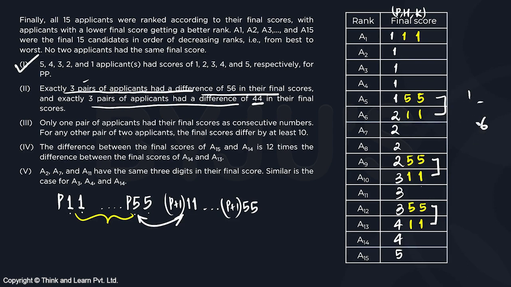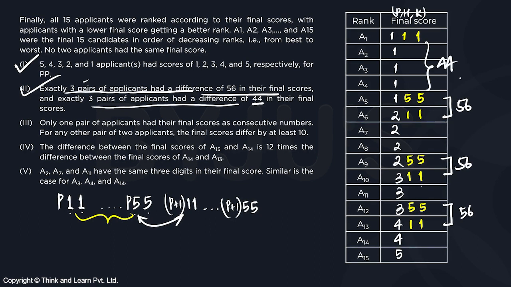Now, the second statement, it makes sense. So it says 3 pairs of applicants had a difference of 56. So the difference is 56 here, the difference is 56 here, and the difference is 56 here. And 3 pairs have a difference of 44. So the difference is 44 here, the difference is 44, and the difference is 44. So the second statement tells us a lot of information about these 7 guys. These 7 applicants.